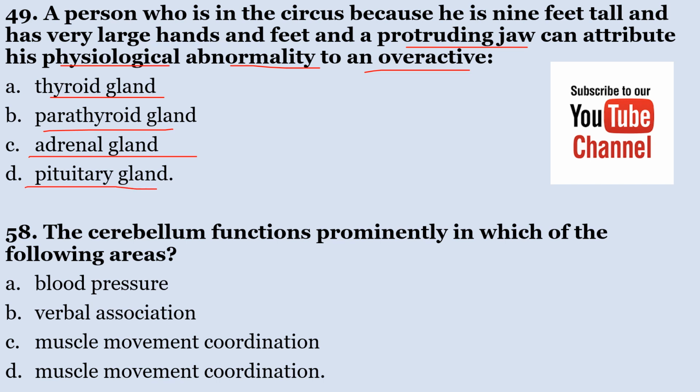A person who is 9 feet tall, has large hands and feet, as well as a protruding jaw, can attribute his physiological abnormality to an overactivity of the pituitary gland. This gland is responsible for growth, and if it malfunctions or is damaged, it can result in these features. So the correct answer here is D.